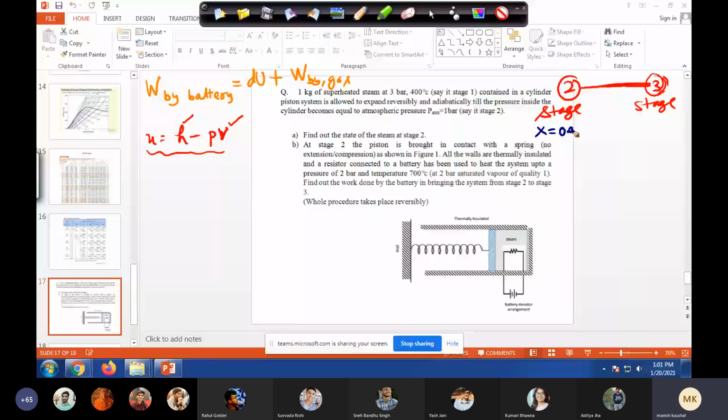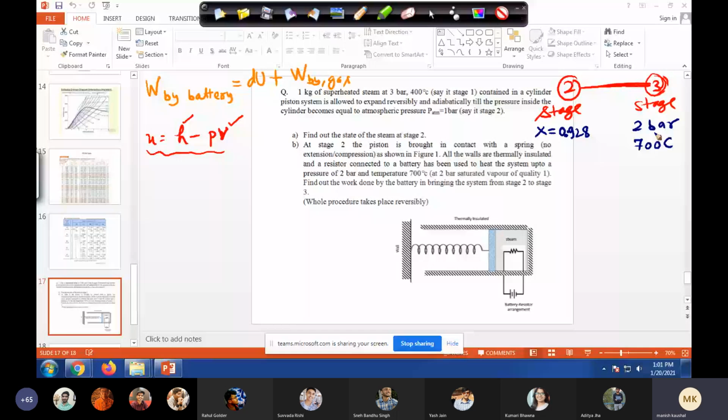Okay, now we are going to stage 3. So at stage 3, what is our pressure? 2 bar. At stage 3, our pressure is 2 bar and temperature is 700 degrees Celsius. Let's go to the steam table. 2 bar, 700 degrees Celsius.